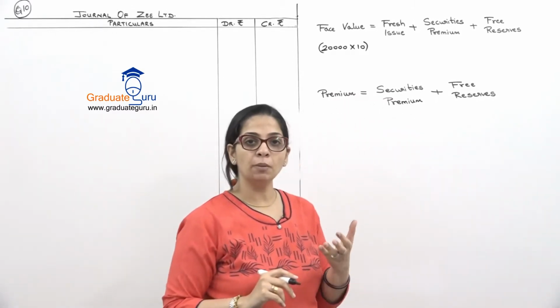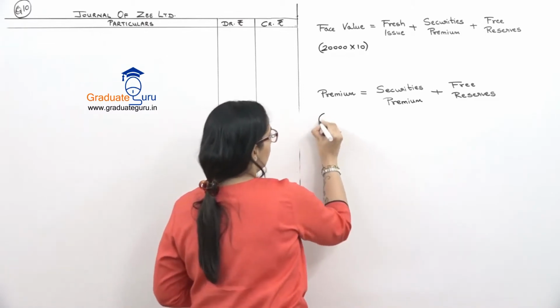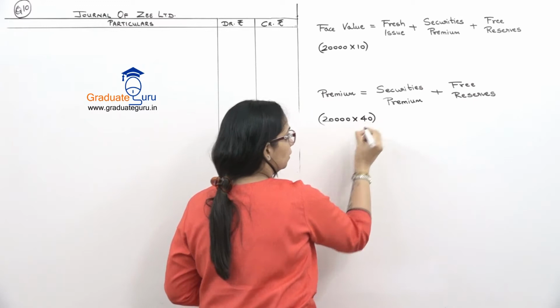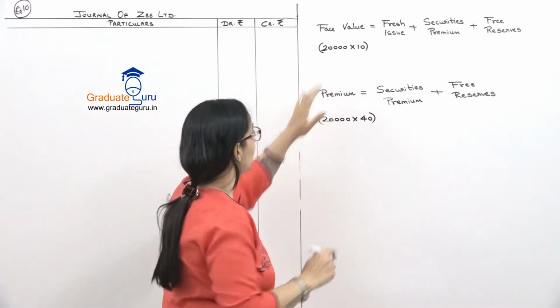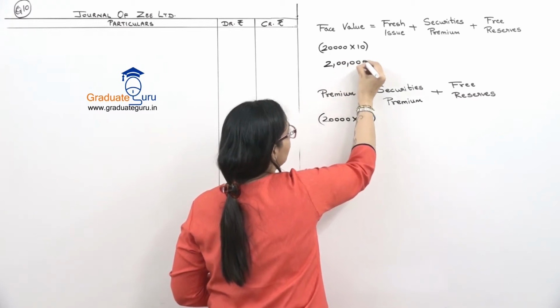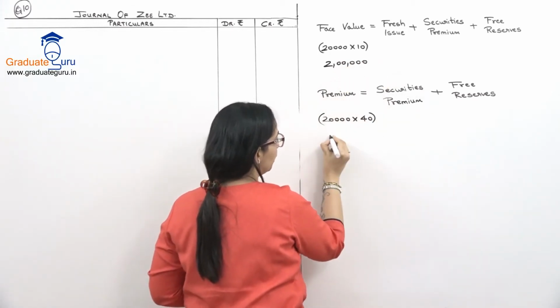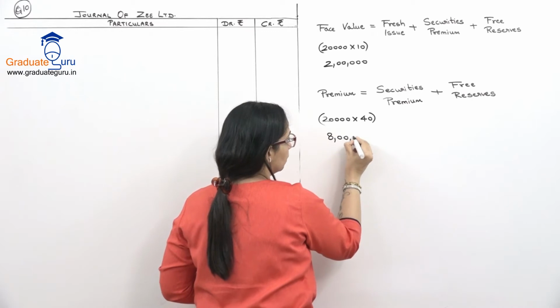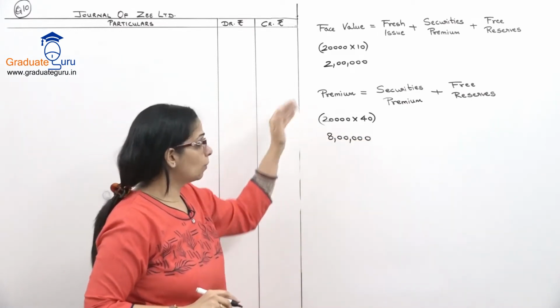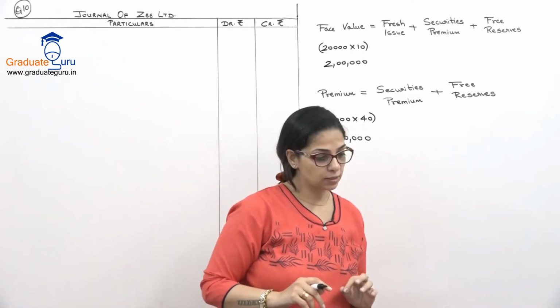That means my premium is 40. So 20,000 into 40 in premium. Okay? So 20,000 into 10, our face value is 2 lakhs, and 20,000 into 40, it is 8 lakhs. So my total buyback is 10 lakhs in short.